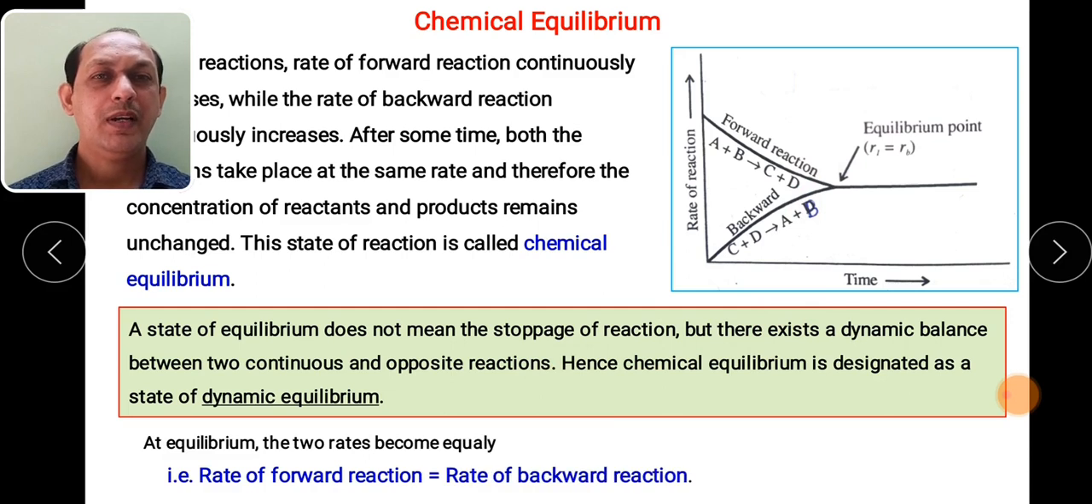So we have to remember that at equilibrium the two rates, that is the rate of forward reaction, is equal to the rate of backward reaction. Remember, this is an equilibrium: the rate of forward reaction is equal to the rate of backward reaction.